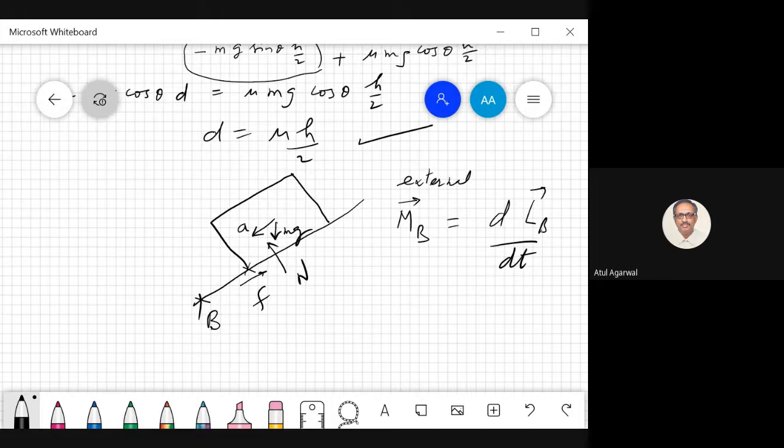I am not talking about any inertial force because B is a fixed point.